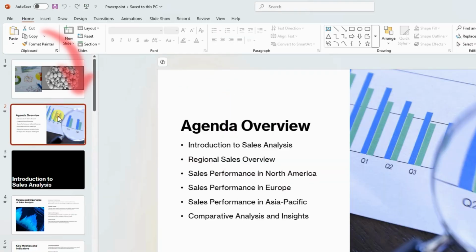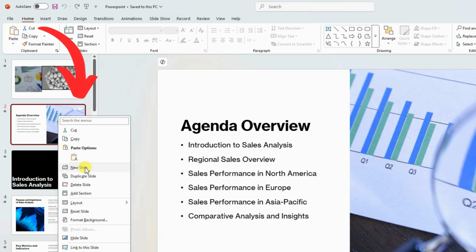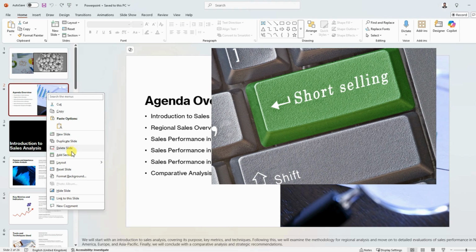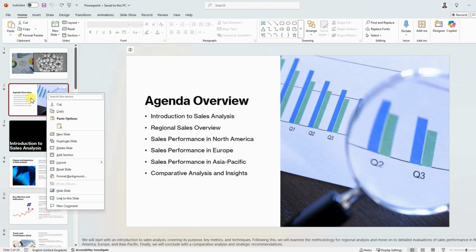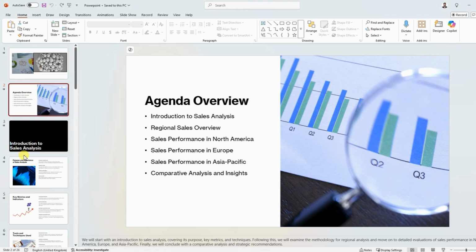Today we will learn how we can insert a new slide, how we can duplicate a slide, and how to delete a slide within PowerPoint, and a shortcut to insert a duplicate slide at the end of the video. Let's dive into the video. For example, I have different slides. There are slides number 1, 2, 3, 4, 5.